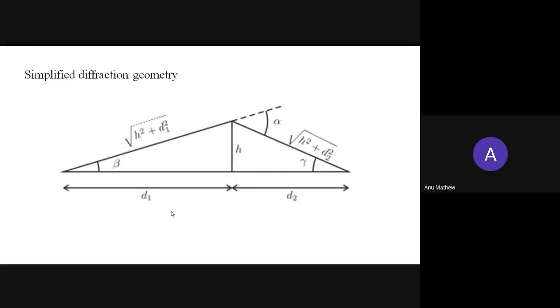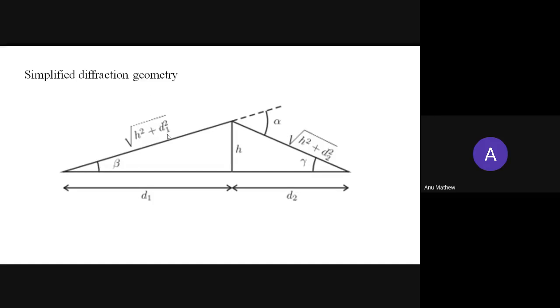Okay, so path difference is the difference between the distance the wave originally travels minus the line of sight distance. So this is the original distance it is traveling and this is the line of sight distance. So path difference we can write as delta equal to root of d1 square plus h square, plus root of d2 square plus h square, minus d1 plus d2. So this is root of h square plus d1 square, this is root of h square plus d2 square. So the sum of these minus d1 plus d2 is the path difference.